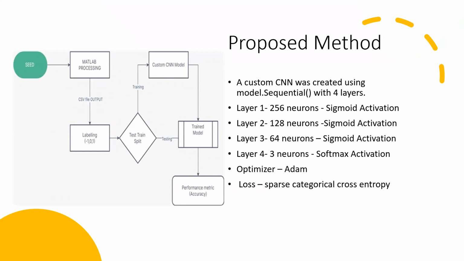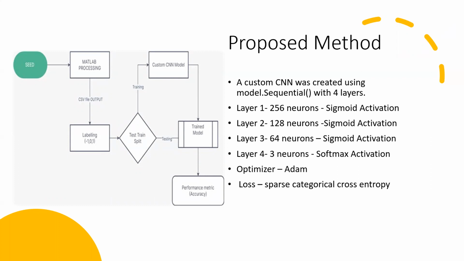As mentioned above, we are doing emotion recognition using EEG signals. We have proposed a custom CNN model for this purpose. We are taking the dataset that is available on the internet, which is in the form of MATLAB files. We send these MATLAB files through processing so that we convert them to a more usable format for our CNN network.